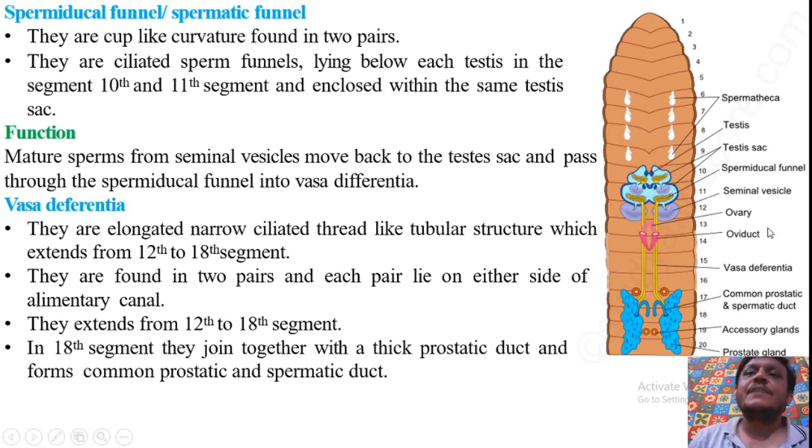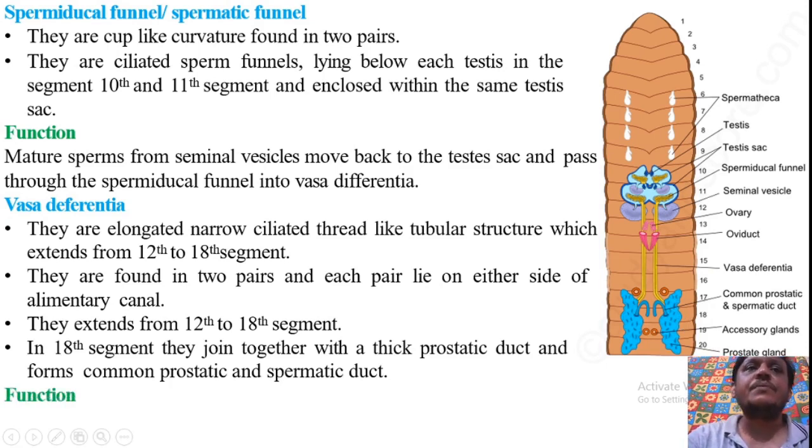Here we can see that this is a vasa differentia, and this one is a prostatic duct. So in this 18th segment, this vasa differentia joins with this prostatic duct and forms the common prostatic and spermatic duct.